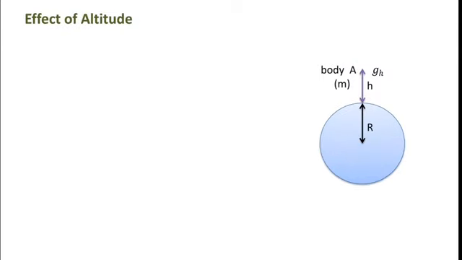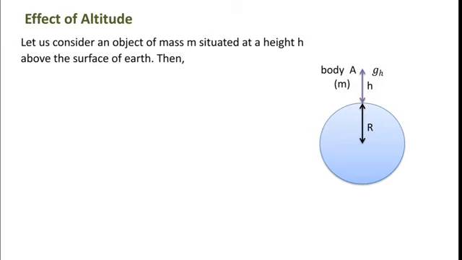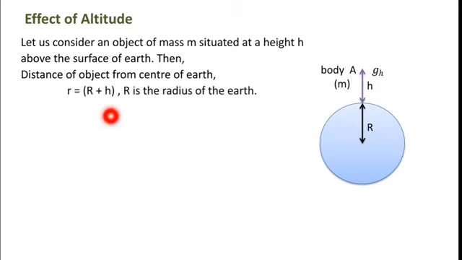Now let us understand the effect of altitude on the value of g, that is acceleration due to gravity. Since we have to study the effect of altitude on acceleration due to gravity, we have considered a body A of mass m at a height h above the surface of the earth. Then the distance of the object from the center of the earth will be capital R plus small h. Hence we can say small r is equal to capital R plus h, where capital R is the radius of the earth.